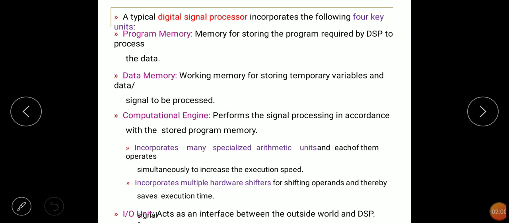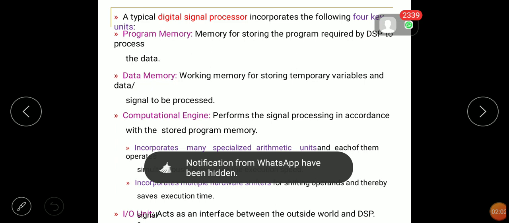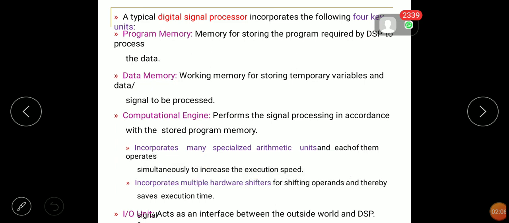Program memory stores the program required by the DSP to process the data. Data memory is a working memory for storing temporary variables and the data and signals to be processed.